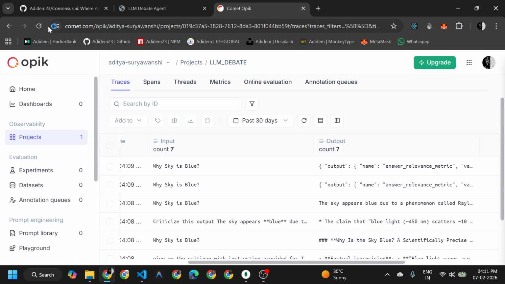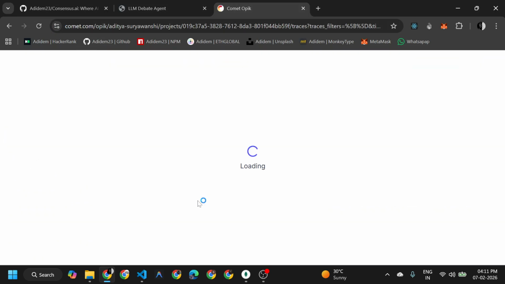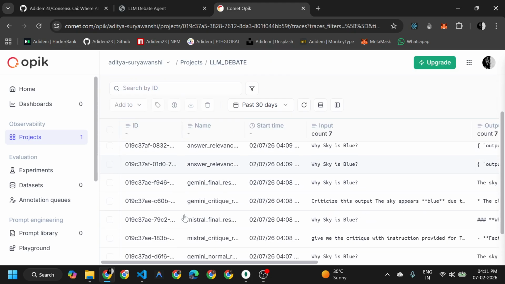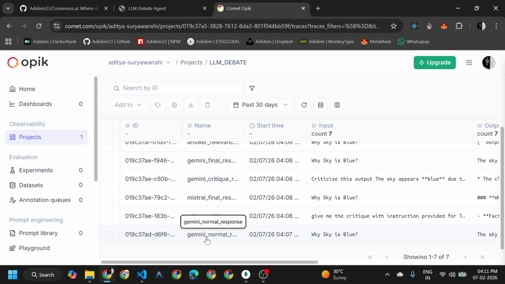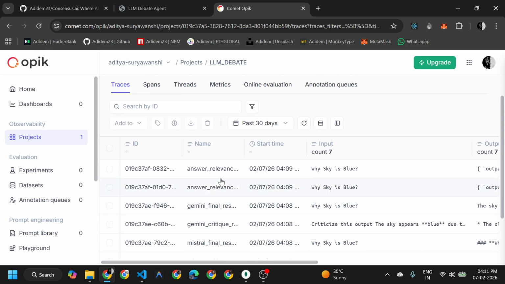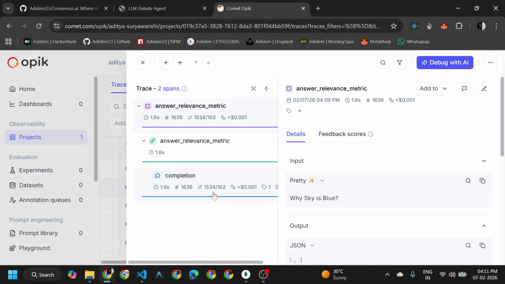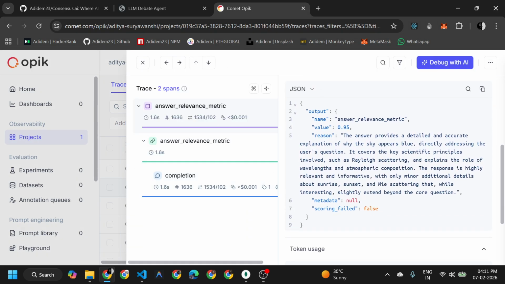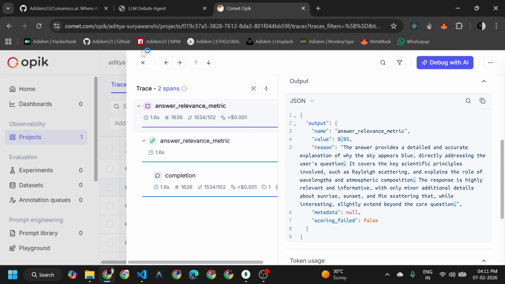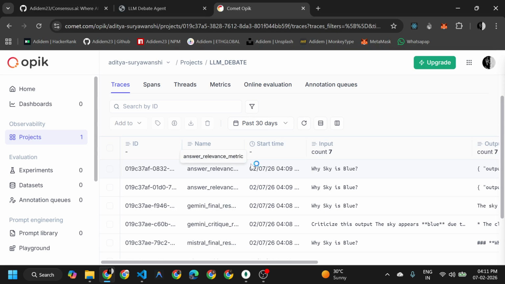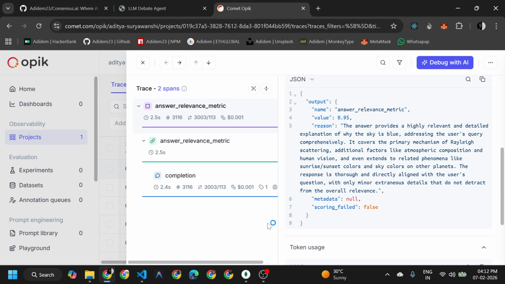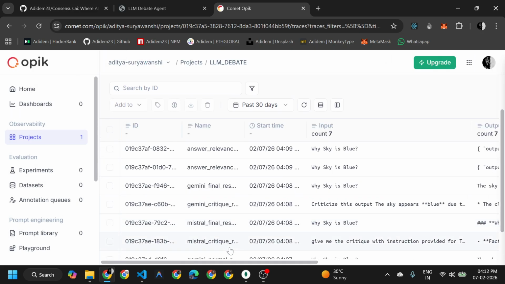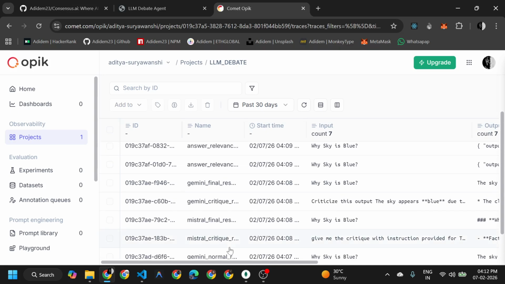Then it took the answer relevancy. I can show you the trace where the answer relevancy has happened. You can check it out here. Gemini has given the file like this, and you can see here answer relevancy has happened. Here 0.95 is the answer relevancy, maybe of the Mistral, which it has chosen. So you can see 0.95.